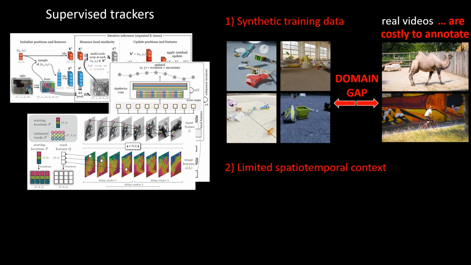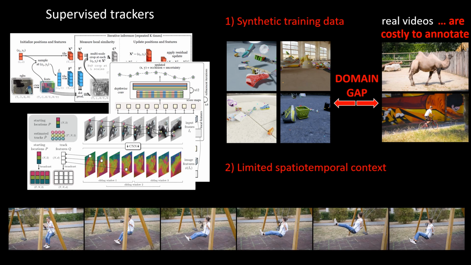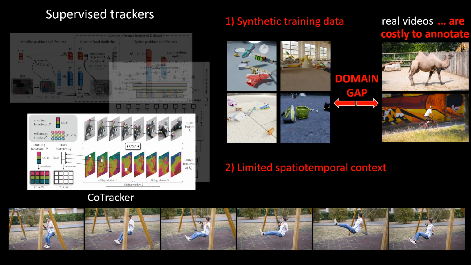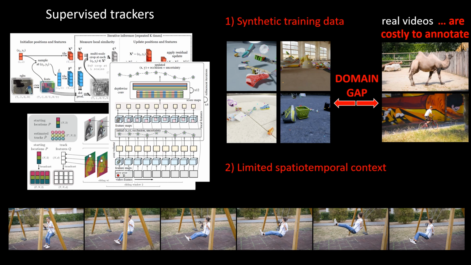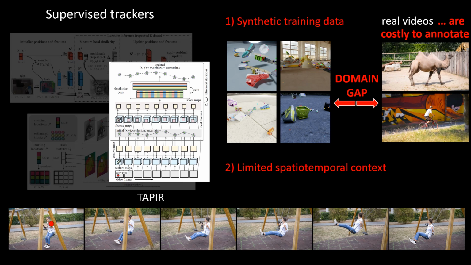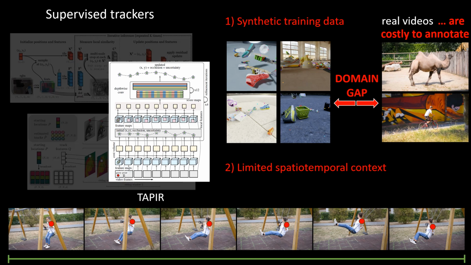In addition, existing models are still limited in their ability to aggregate information across the entire spatial temporal extent of a video. For example, CoTracker, which aggregates information from a spatial neighborhood by jointly tracking multiple query points, can only process a limited temporal window due to computational constraints. In contrast, TAPIR, which processes the entire video, only tracks one query point at a time.